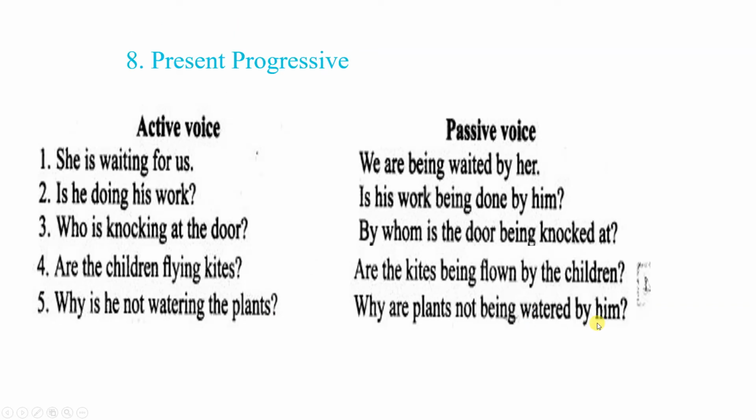Now present progressive, active voice and passive voice. She is waiting for us. We are being waited for by her. Is he doing his work? Is his work being done by him? Who is knocking at the door? By whom is the door being knocked at?